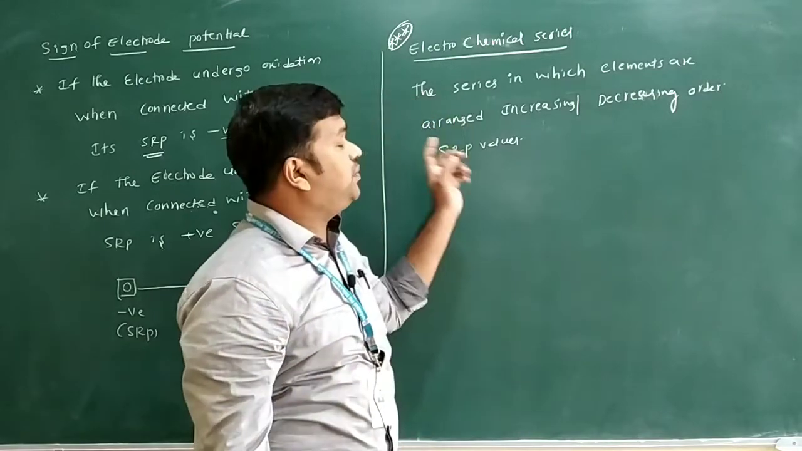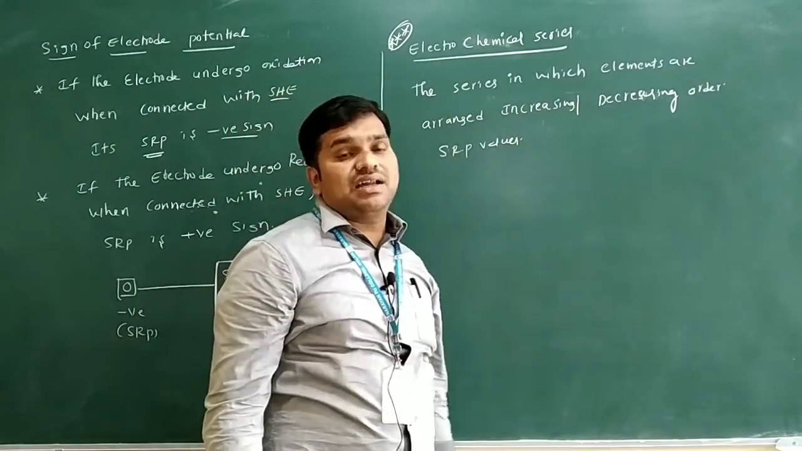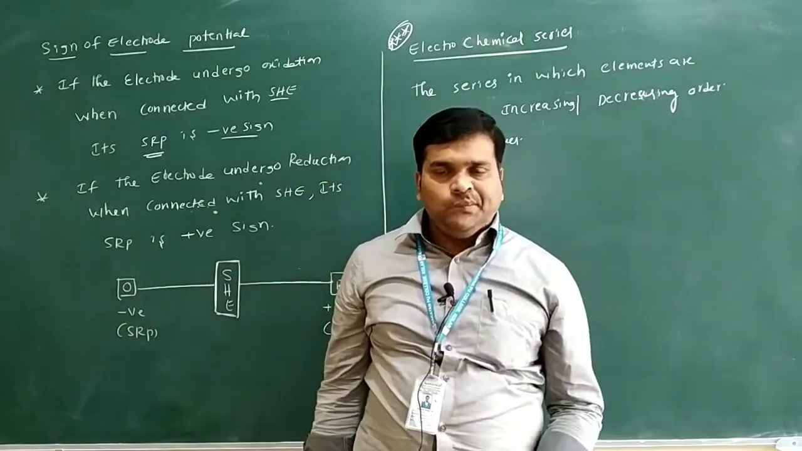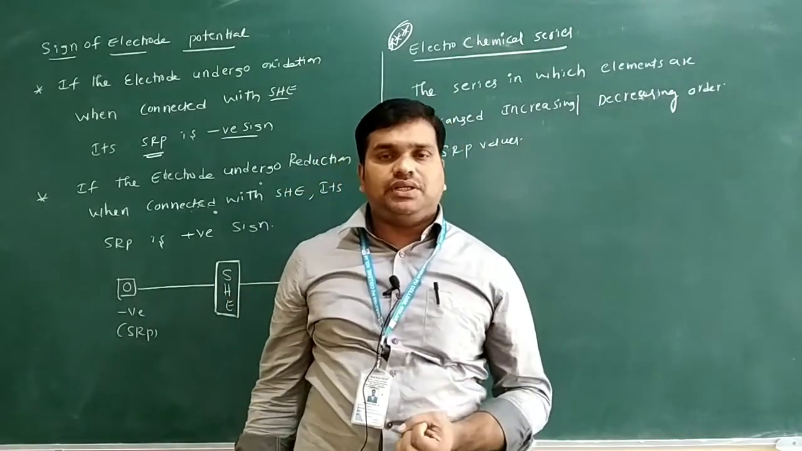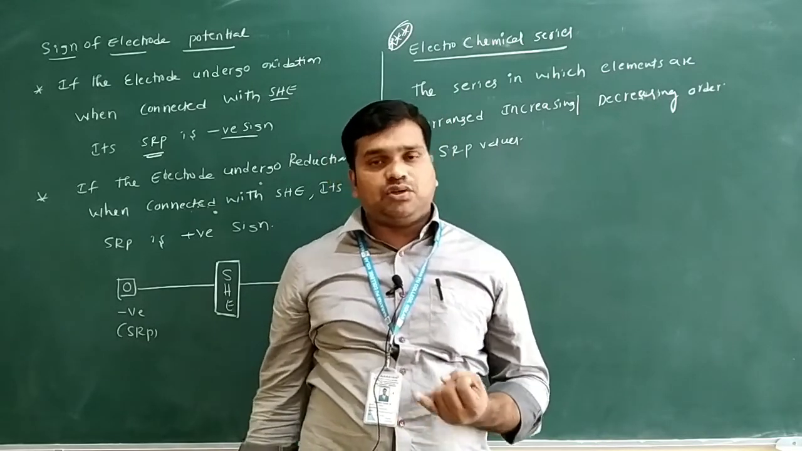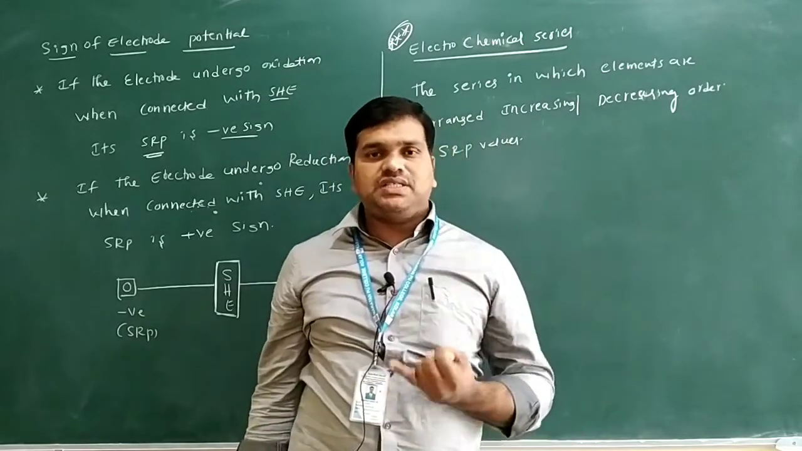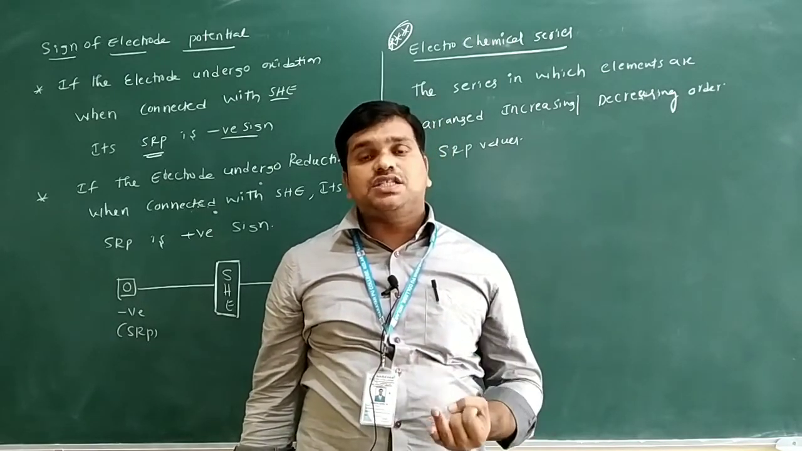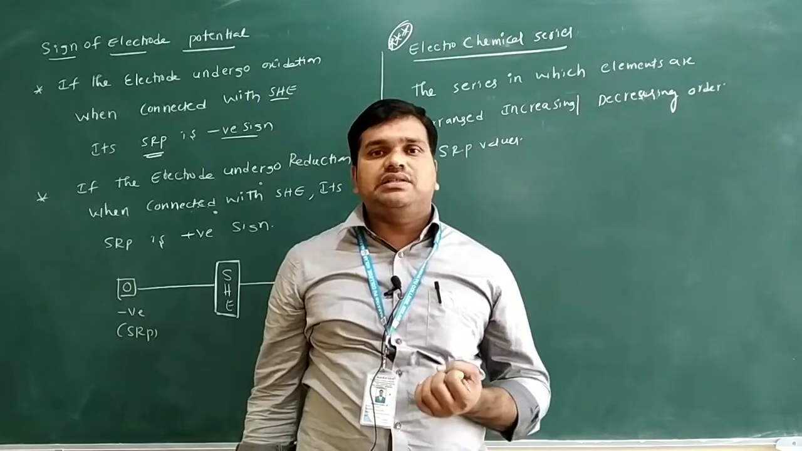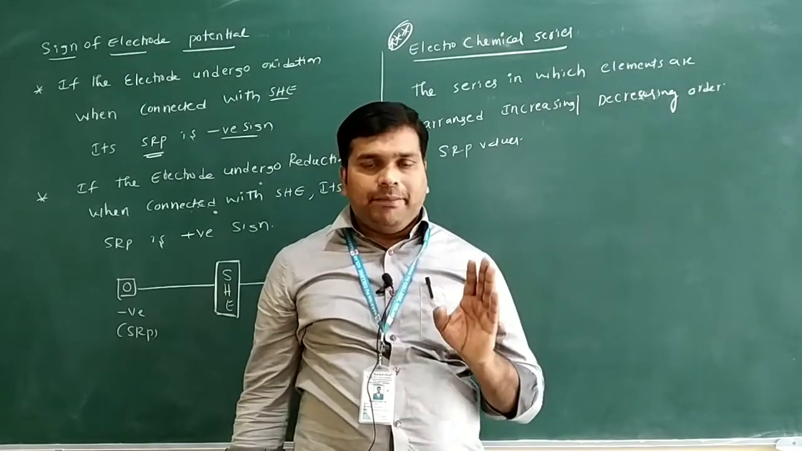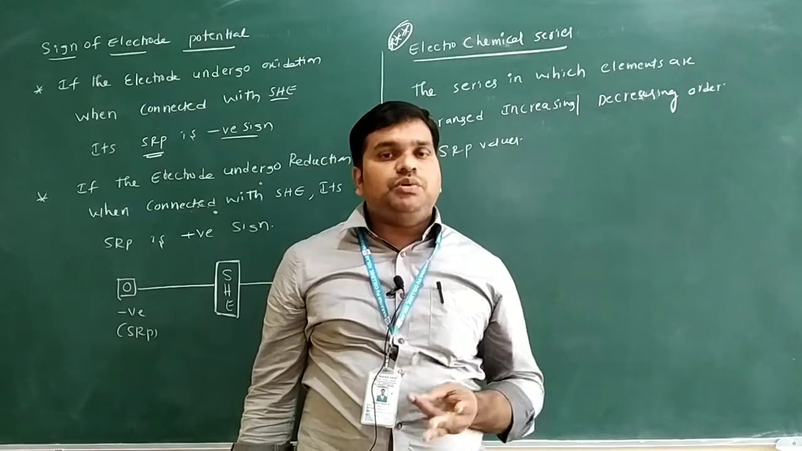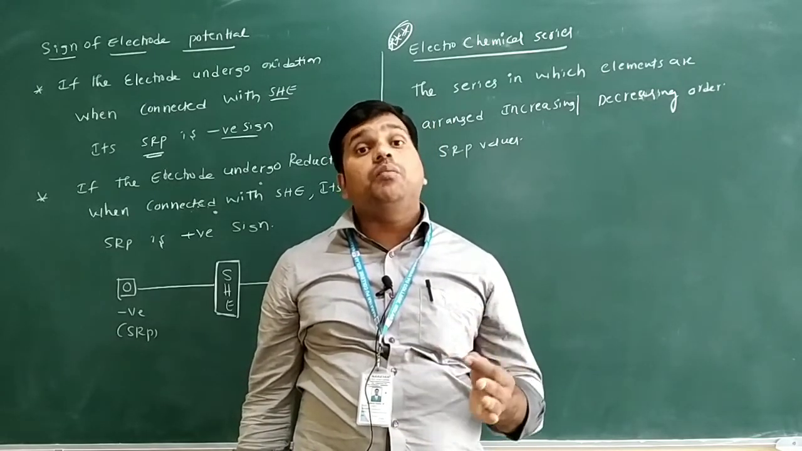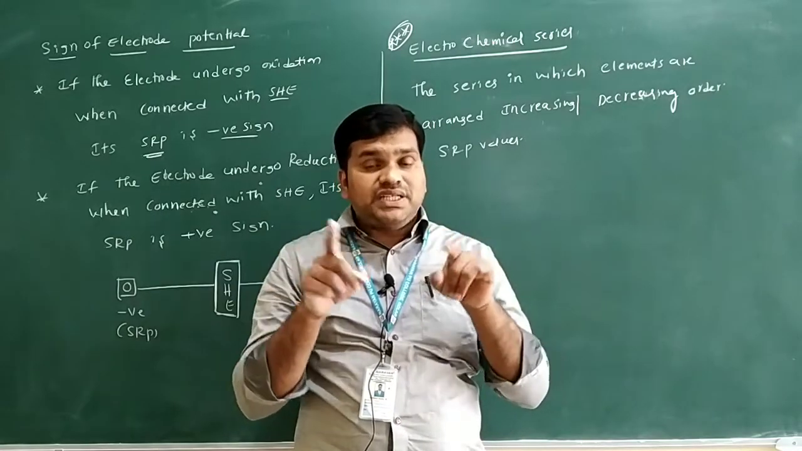Again I am repeating the definition: the series in which elements are present. What elements are there? Metals are there, non-metals are there, and we have noble metals also. Not all metals are equally electropositive. More electropositive elements are there, moderately electropositive elements are there, and the least electropositive, meaning non-reactive metals, are also there. In this series, moderate metals, reactive metals, non-reactive metals, and non-metals are also there.